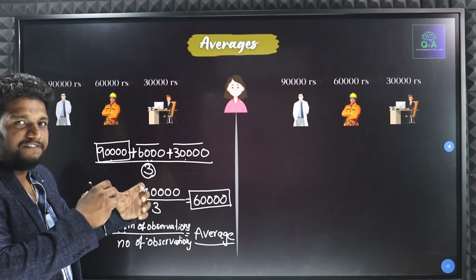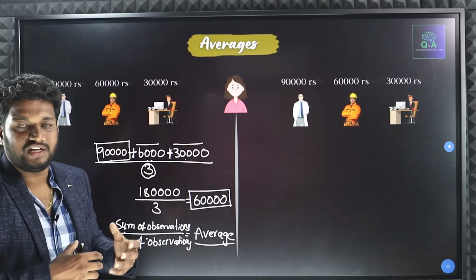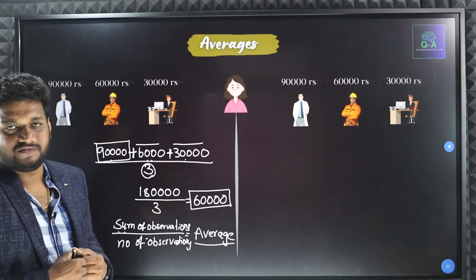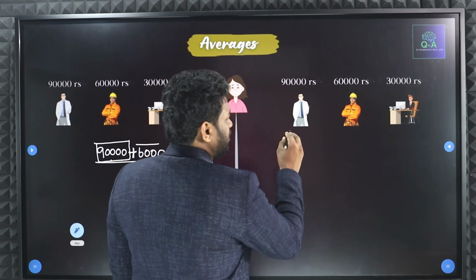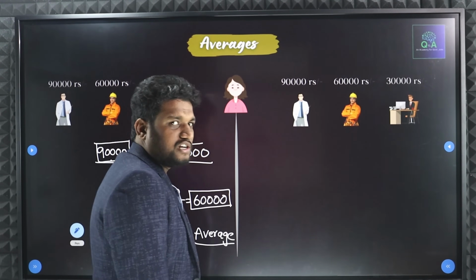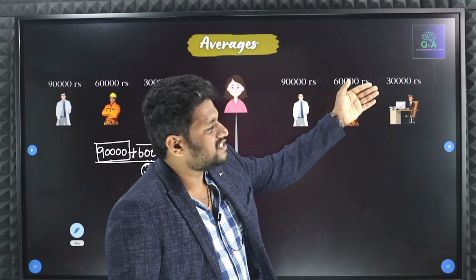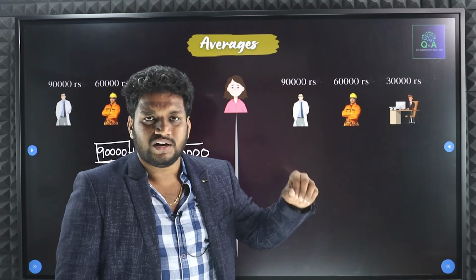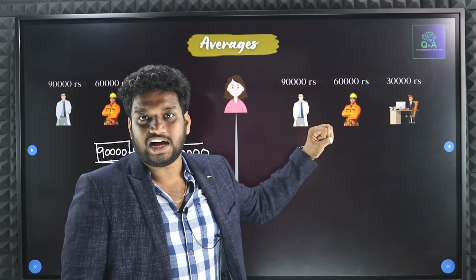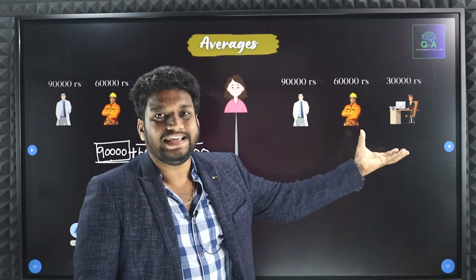Same process, if it is happening in another family, how she is distributing, we will see. Now here also if you observe, the doctor's salary is 90,000 rupees, the engineer's salary is 60,000 rupees, the officer's salary is 30,000 rupees. Now whatever amount they have, she wants to distribute it equally.